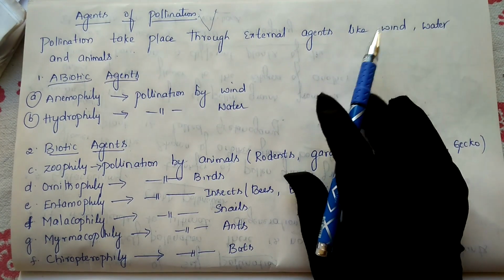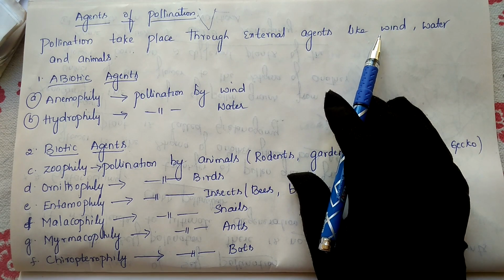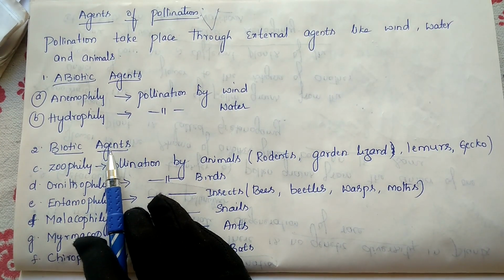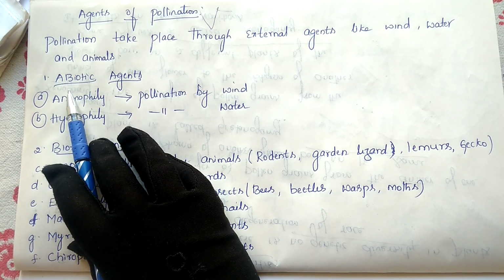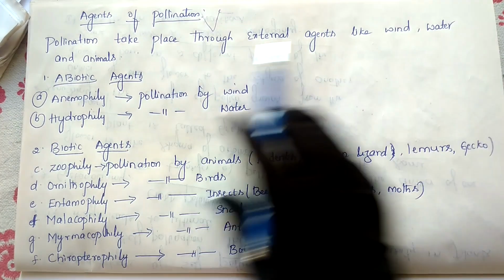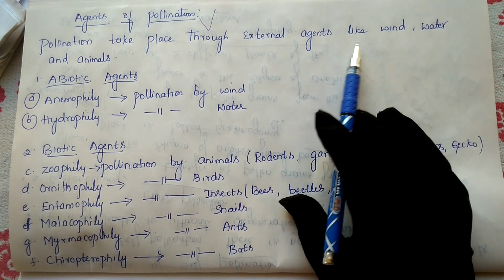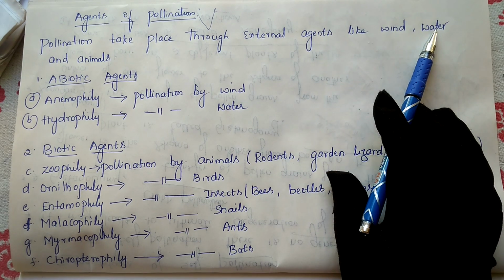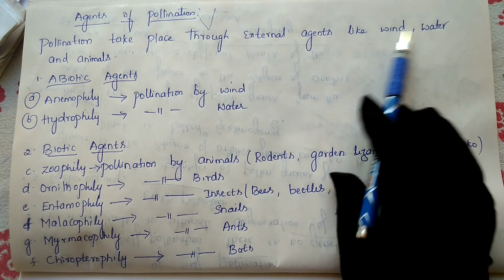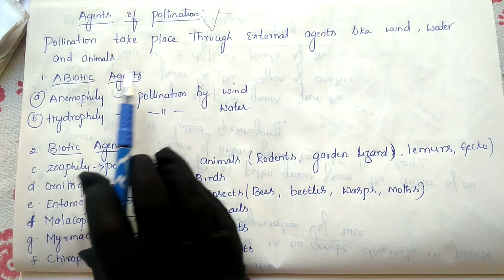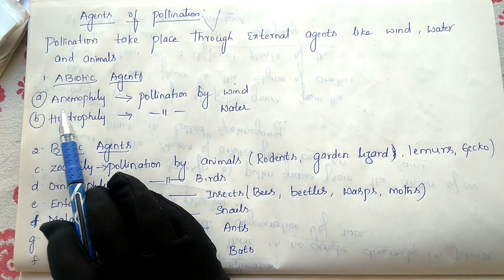In pollination, these agents have been classified into two types. One we call the abiotic agent, the other we call the biotic agent. Abiotic means non-living things, biotic means living things. Wind and water are non-living things, so both of these have been classified as abiotic agents. So first of all, anemophily.